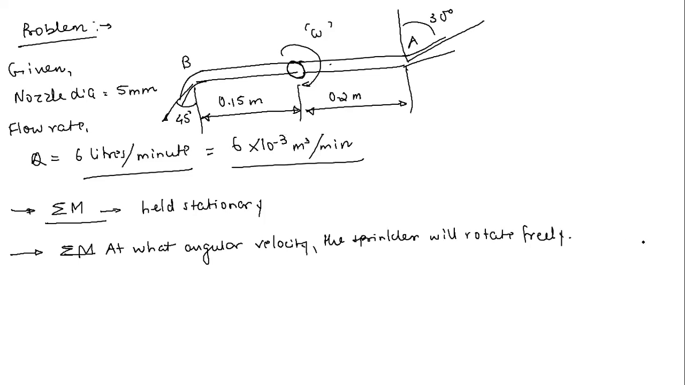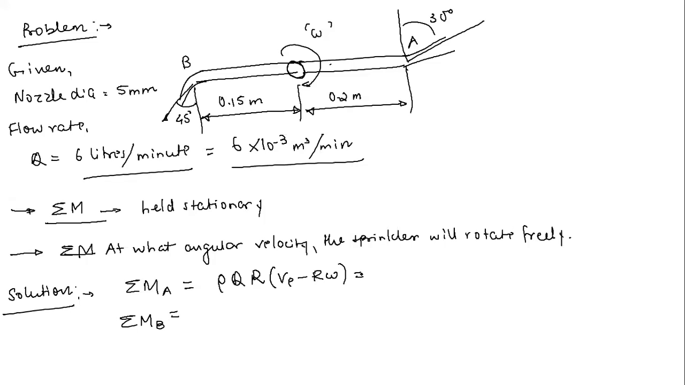So let us quickly analyze this problem, right? Let us first go to the first part. Let us quickly analyze this solution. First of all, when this sprinkler is held stationary, we will write down the net torque created by the nozzle A, then we will go to the net torque created by the nozzle B. For nozzle A, simply it will be rho Q, directly apply the formula, no need to think about this. So for nozzle A, that is simply rho Q, then you have R, then you have VE minus R omega. So this is the formula, we know that, right?